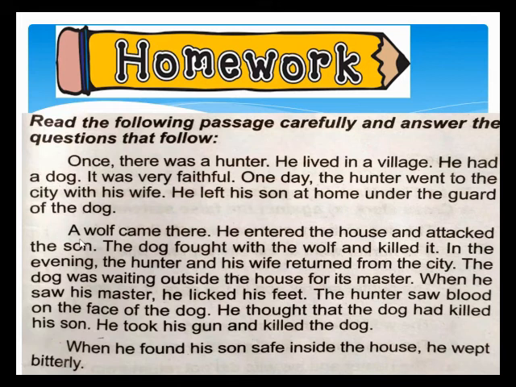First paragraph. Once there was a hunter. He lived in a village. Where did he live? He lived in a village. He had a dog. It was a very faithful dog. The dog is a very faithful animal. One day the hunter went to the city with his wife. He left his son at home under the guard of the dog.